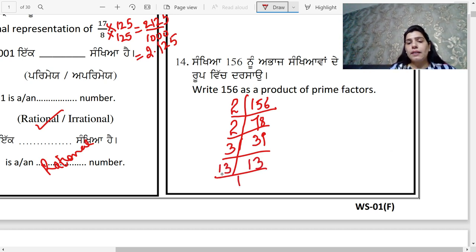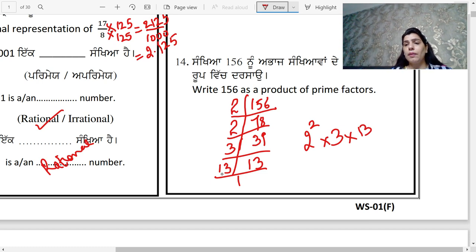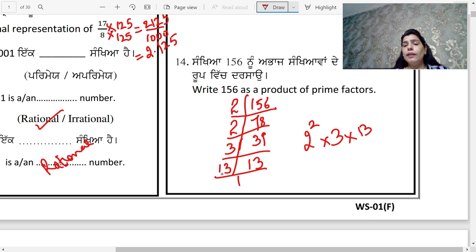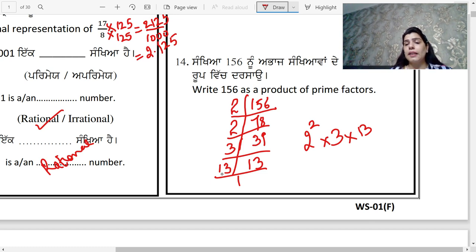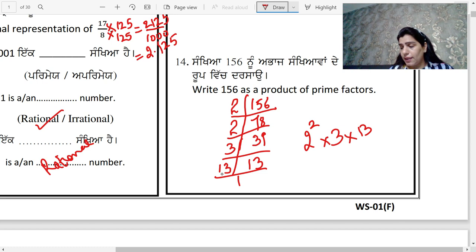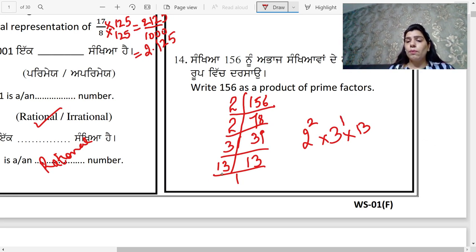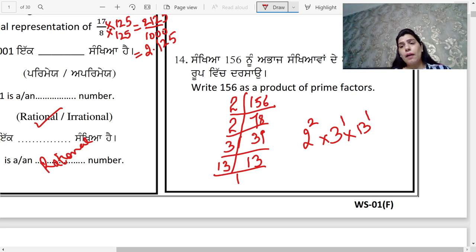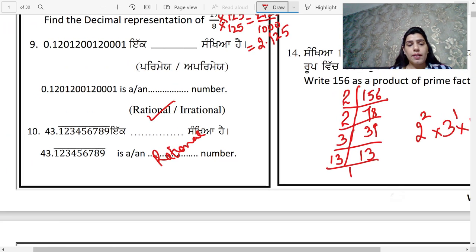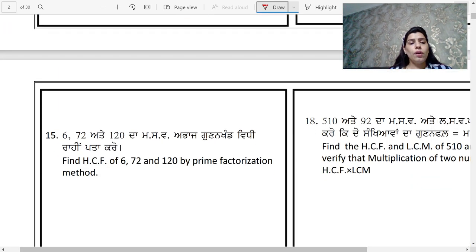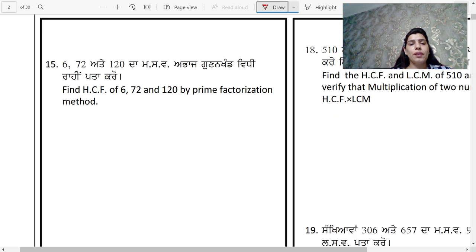So the prime factors are 2 raised to the power 2, 3 multiplied by 13. So these are the prime numbers. You can write it 2 raised to the power 2. Actually on 3 and 13 power 1 is hidden. So you can write it or you can skip it. You can write 2 raised to the power 2 multiplied by 3 raised to the power 1 multiplied by 13 raised to the power 1. Either you can write the power or you can skip it. It's up to you. So moving on to the next page, that is question number 15.